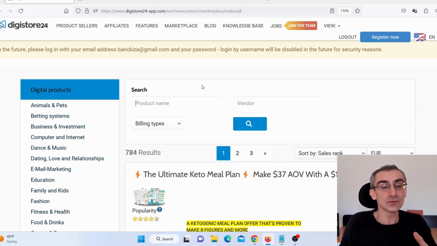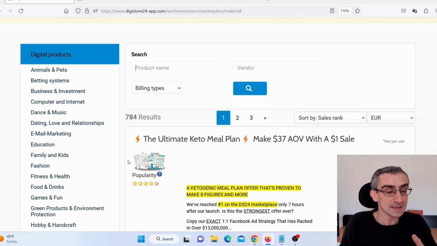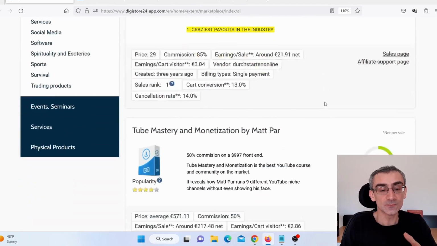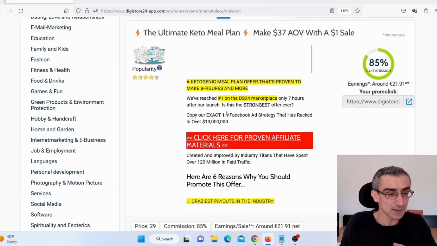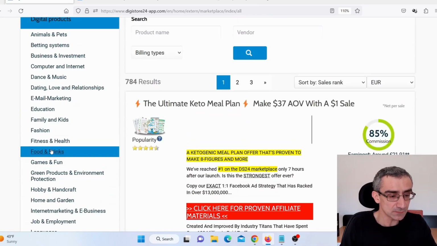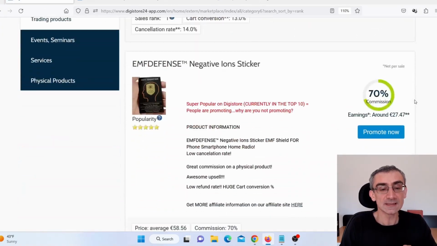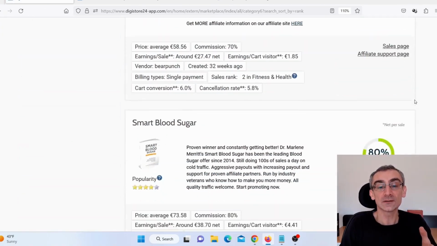And now what I need to do, I need to find a product in this niche that I can promote. So let me just find, for example, fitness and health. And here you can see there are lots of products related to fitness and health. So let me just click here. For some reason this doesn't work. Okay, now it works.